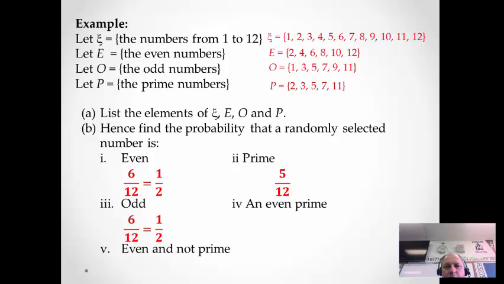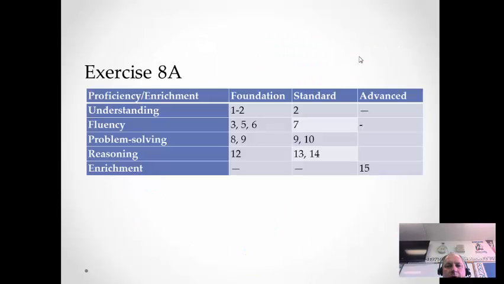An even prime. If you have a look, what's in the even group, also in the prime group, there's only one number, and that's 2. So it'd be 1 out of 12. Even and not prime. So it's got to be even, and not prime. So 2 is prime, so we take that out. So I'm left with the 5 others. So that'd be 5/12.